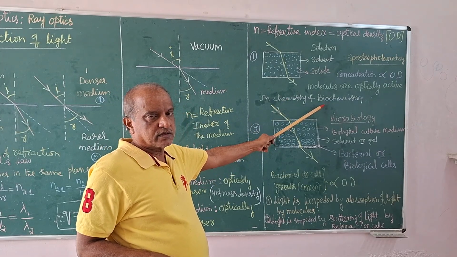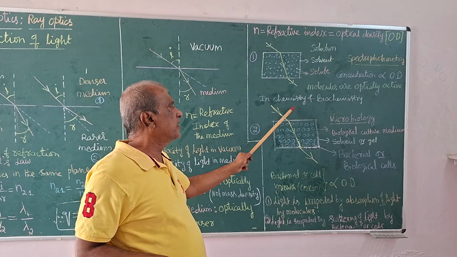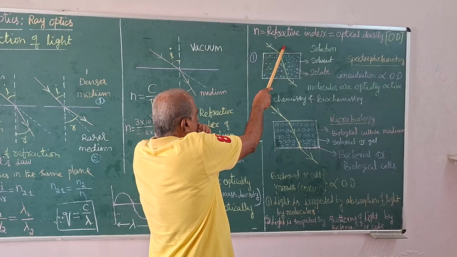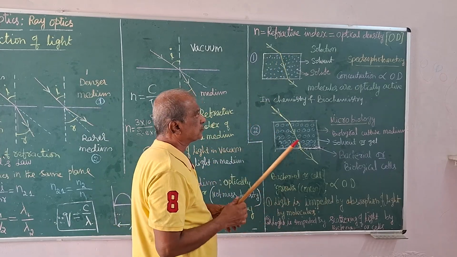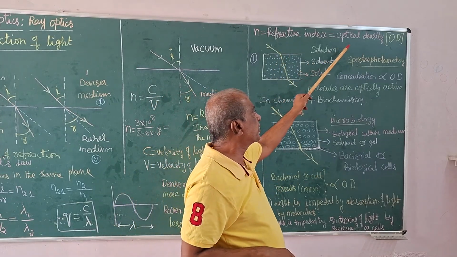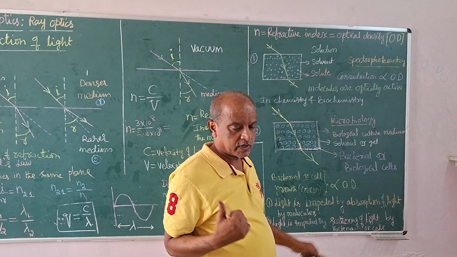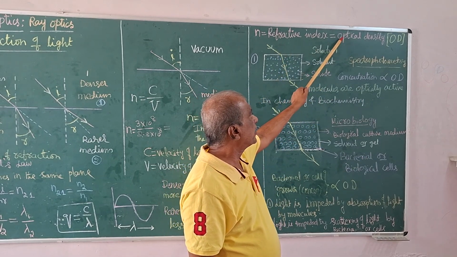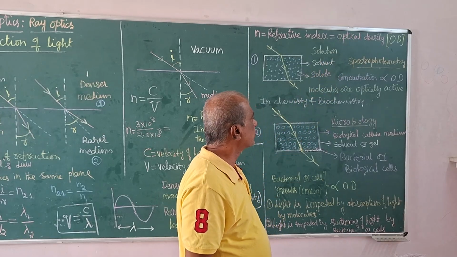The field is vast. In this field, refractive index is given by optical density or absorbance. The same concept, different terms: optical density.